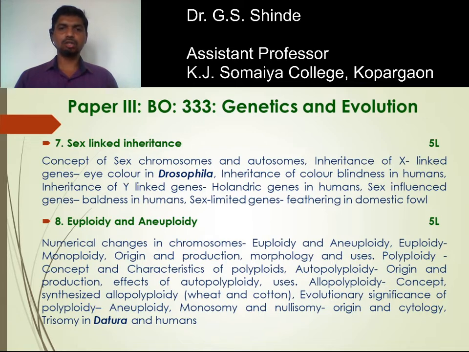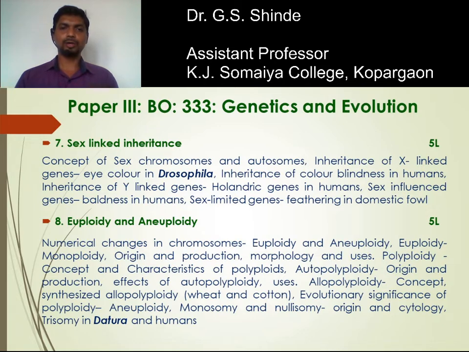Next is autopolyploidy. When an organism comprises more than two sets of chromosomes, whether derived from the same species or different species, there are two types of polyploidy: autopolyploidy and allopolyploidy. Autopolyploidy comprises chromosomes that are multiples of the same set, and in allopolyploidy the sets of chromosomes are derived from different species, so they have different origins. Now autopolyploidy: origin and production, effect, uses; allopolyploidy concept, synthesized allopolyploids, for example wheat, cotton, and the evolutionary significance of polyploidy.